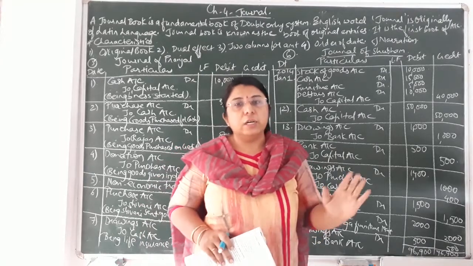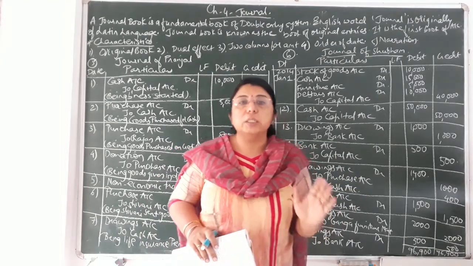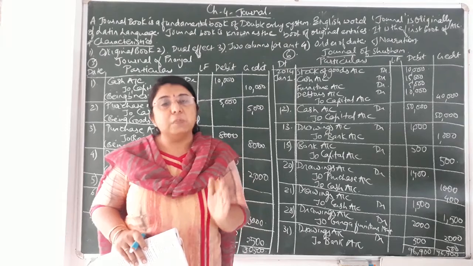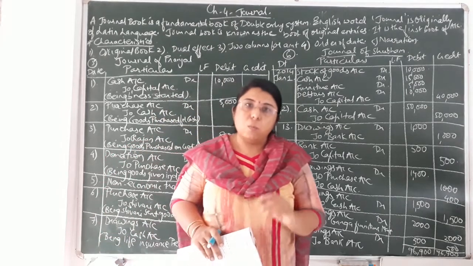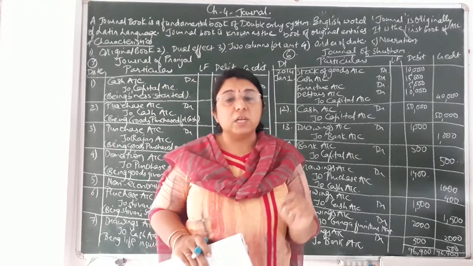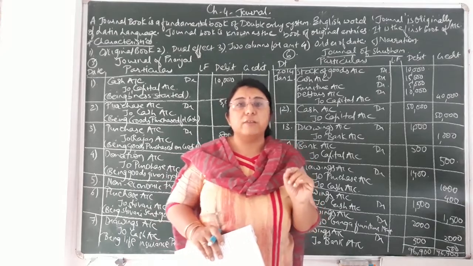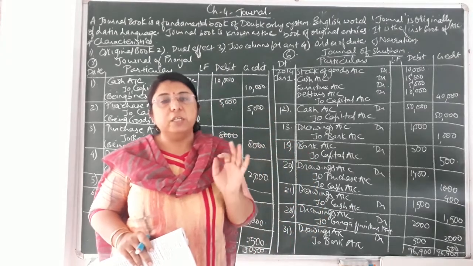If you have written the journal entries correctly, but you have not written the narration, then your marks will be cut accordingly. So mind well, narration is a must and is to be written after each and every transaction, after each and every journal entry.